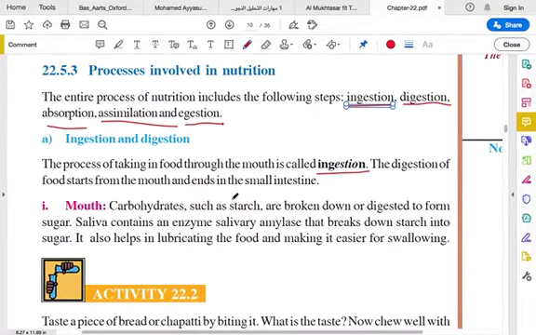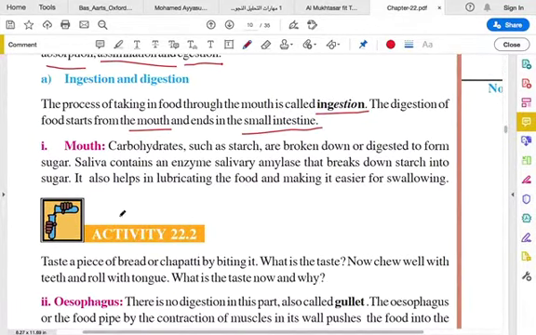The digestion of the food starts from the mouth and it ends in the small intestine. You have to remember that the digestion of food starts from the mouth because we have saliva in our mouth, and it ends in the small intestine.